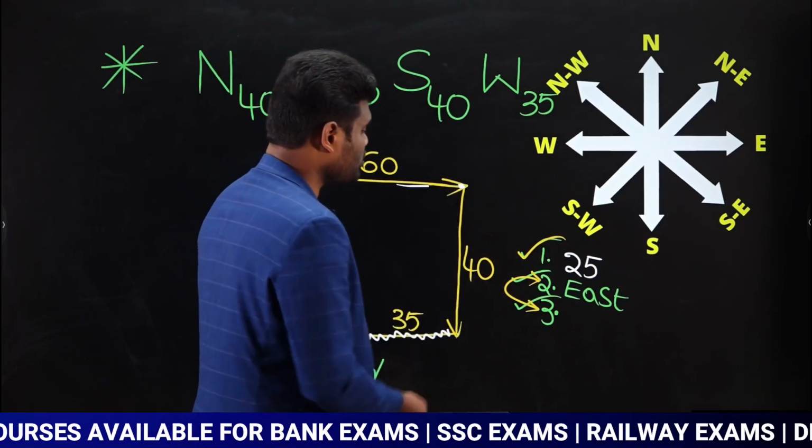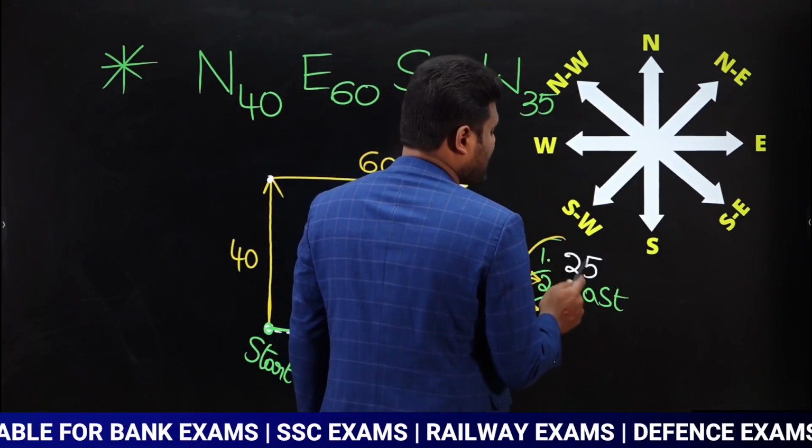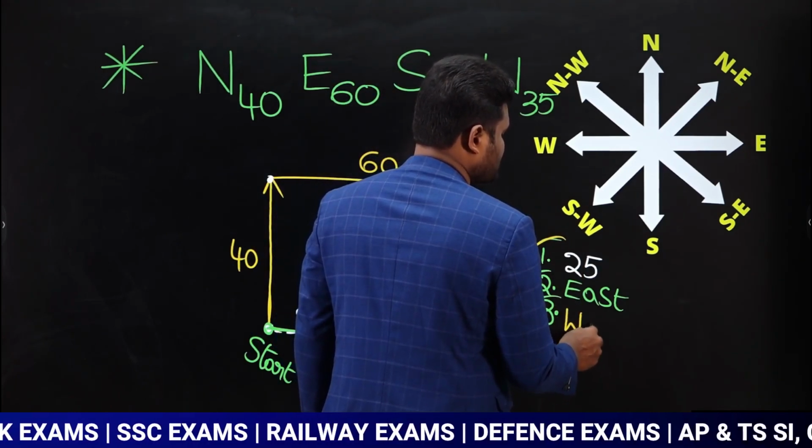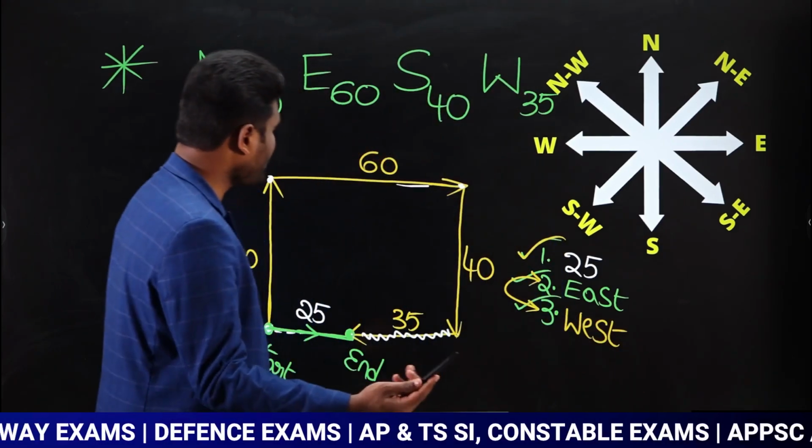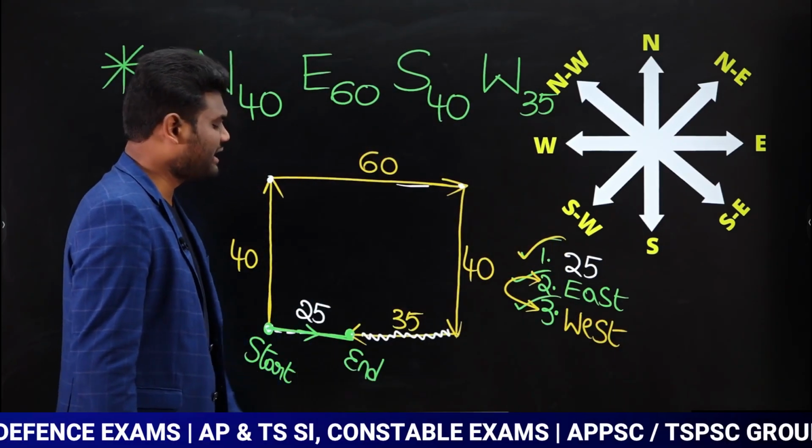Yes or no? Our answer should be exactly reverse. What is exactly reverse of east? East reverse is nothing but west. So we can say the answer for this question is going to be west. If you want, you can check also. Even if you check, you will get the same answer.